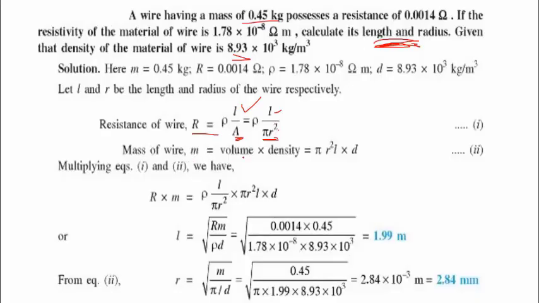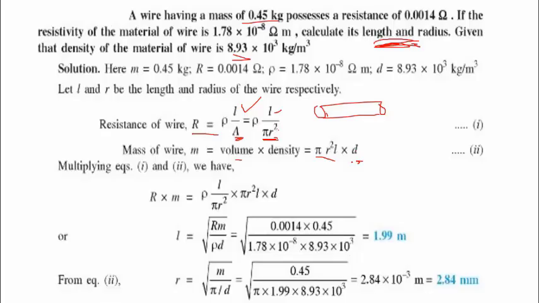So mass is equal to volume times density. We assume the conductor is just like a cylinder. So knowing that, the mass is given by pi r squared times length times density, where D is the density, not the diameter.